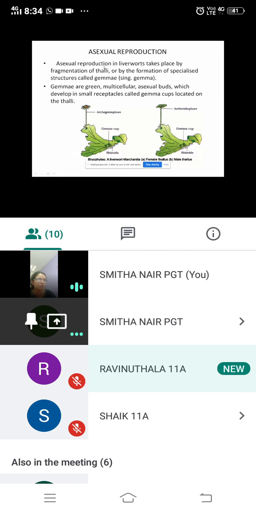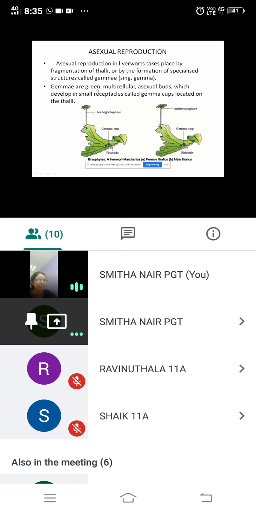Asexual reproduction in liverworts takes place by fragmentation of thalli. So that is the mode of reproduction. You can say it's also the vegetative mode of reproduction, or by formation of specialized structures called gemma. You can see here the picture. You can see a cup-like structure. This is called gemma. So the formation of specialized structure called gemma is involved in asexual reproduction.